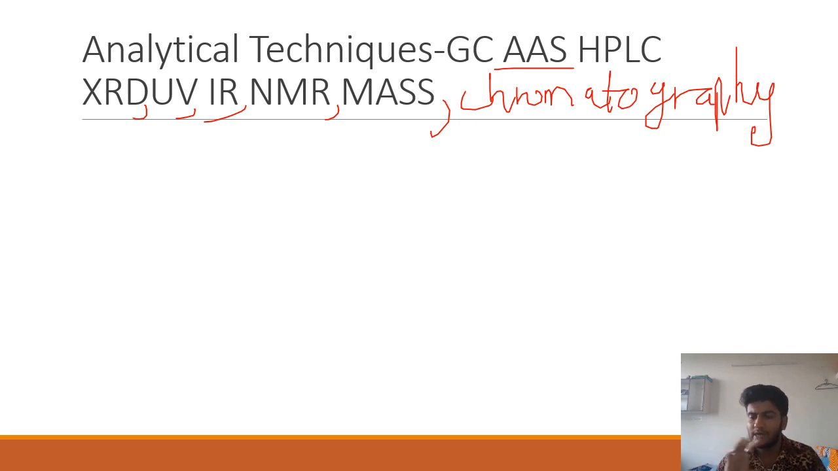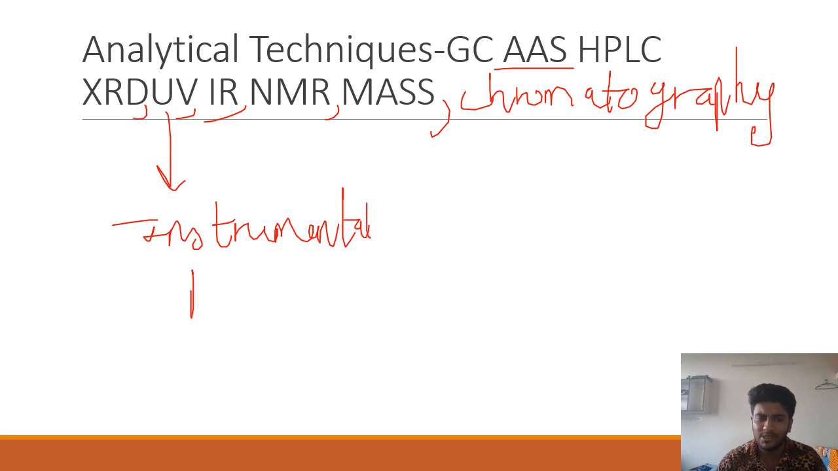These are the topics that you cannot leave. You must do these at minimum. You should know about the instrumentation. You can make a table again for this instrumentation, like in UV what are the different ranges, 200 to 800. In IR you have fingerprint region, functional group region. In NMR there are so many different concepts like coupling constant, Pascal's triangle, McLafferty rearrangement, retro-Diels-Alder. So all these topics you should know.